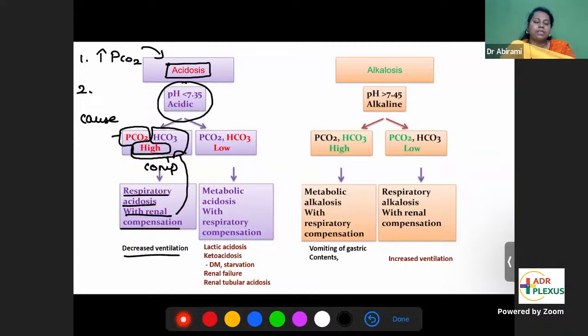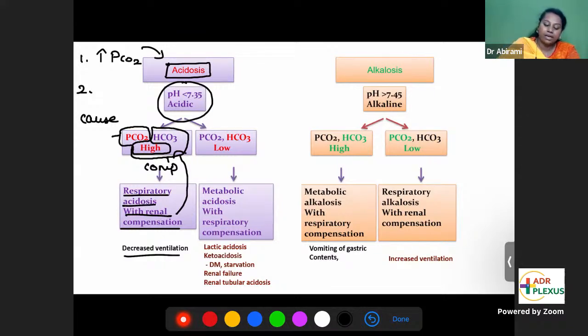Clinically, when can you have this type of problem, a respiratory acidosis with renal compensation? Decreased ventilation. You're not breathing properly. If your ventilation is very slow, decreased ventilation, the use of ventilation is to take in oxygen and send out carbon dioxide. If your ventilation is decreased, then you will stop sending out CO2. A patient who hyperventilates will send more CO2 out. A patient who is hypoventilating will slowly start to accumulate carbon dioxide inside.